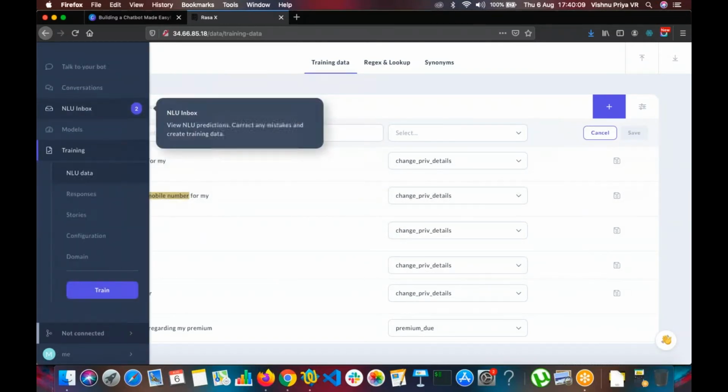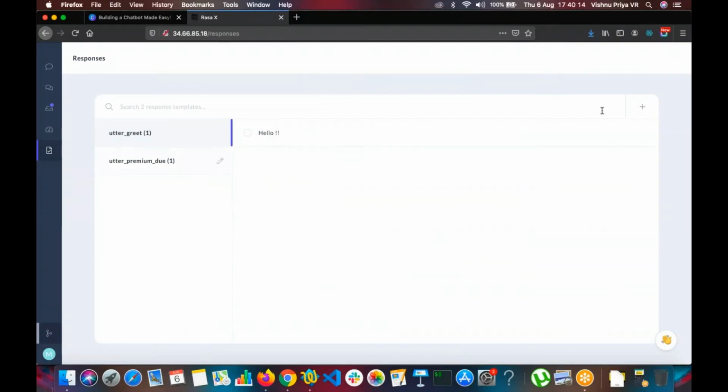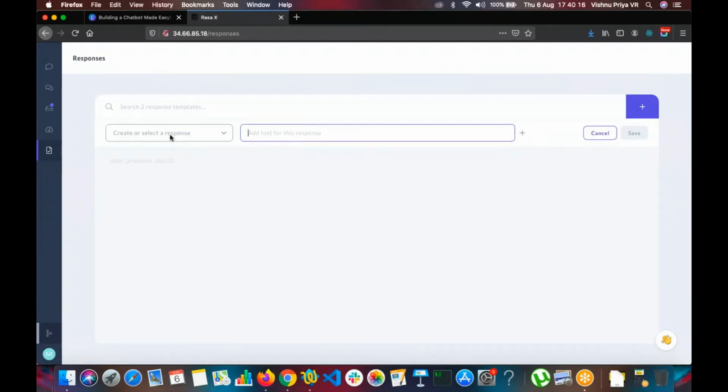Now we have to give a response for this intent. So let's go and give a response. My response name would be utter change private details.